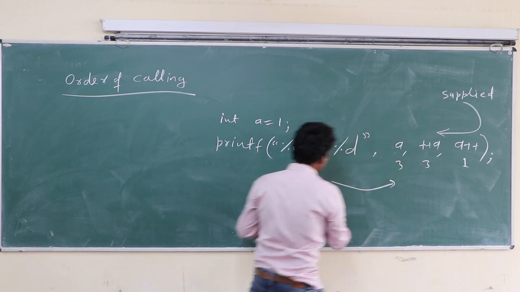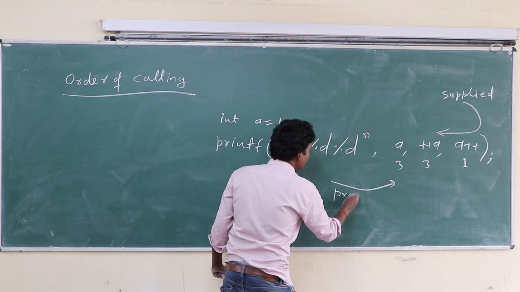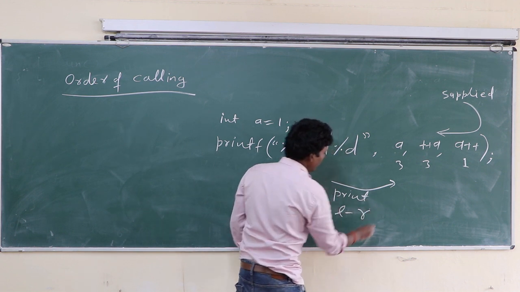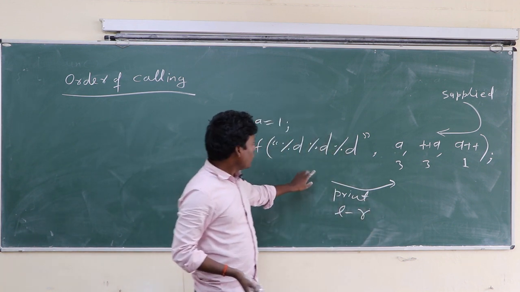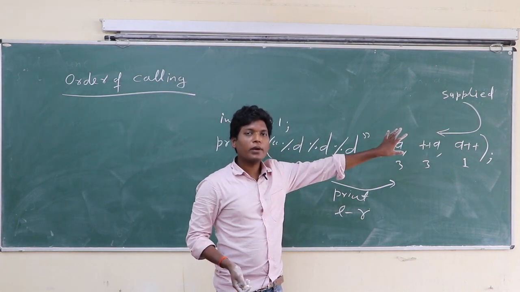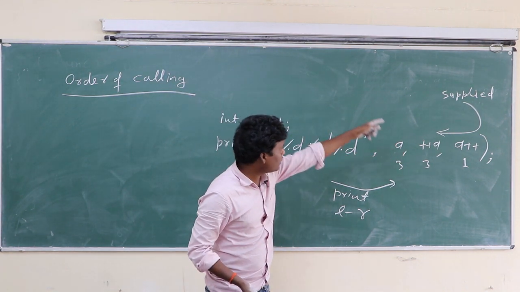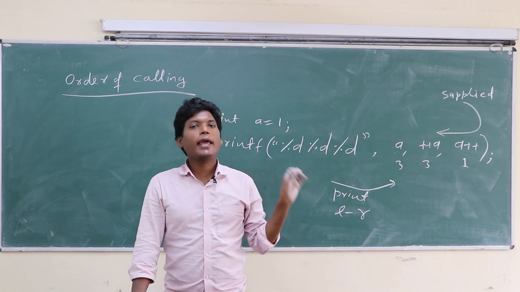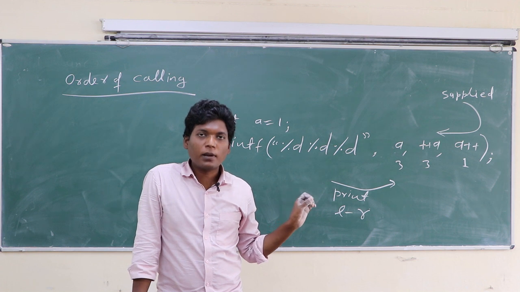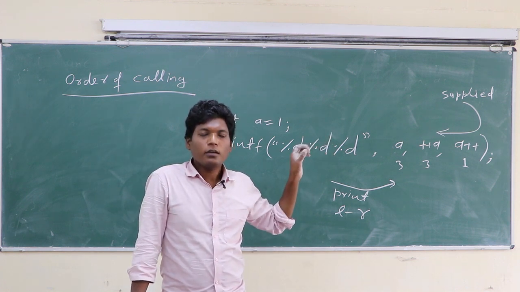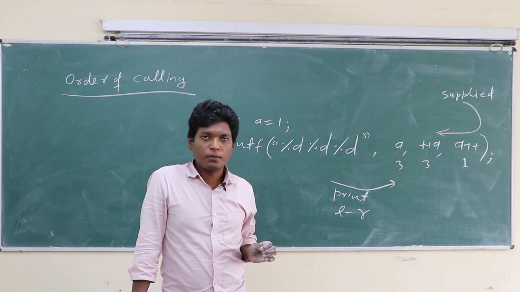Printf prints left to right, class. But values are supplied in printf from right to left. Not only printf, in any function values are supplied from right to left order, for the Turbo C compiler.